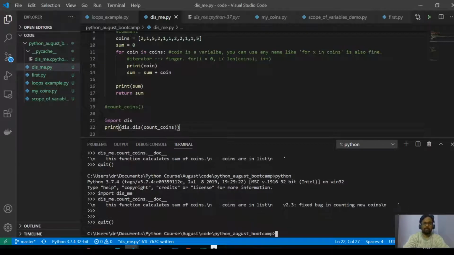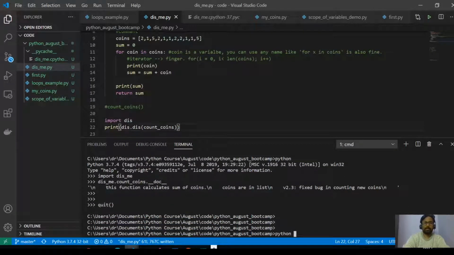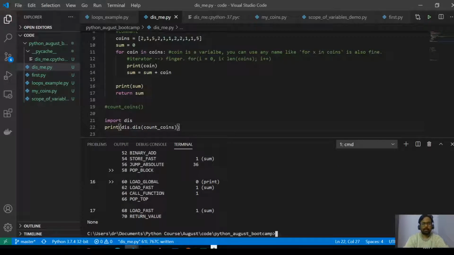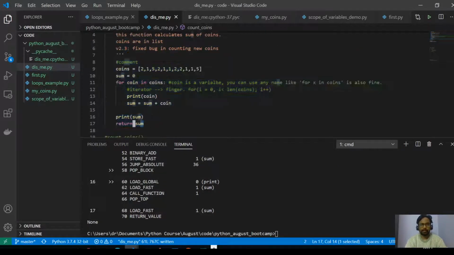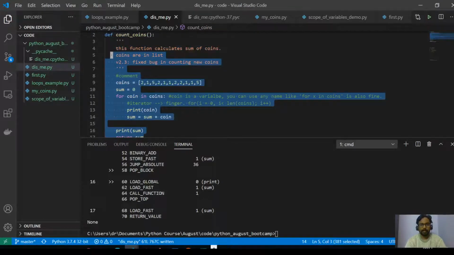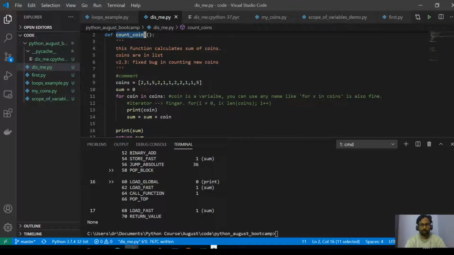Let me just get out of this interpreter mode. Python. This. Okay, great. So now what is happening is we were trying to calculate the sum, right? What I have done is, once you generate the bytecode, or before even generating the bytecode, just take this function. This is human readable Python code.